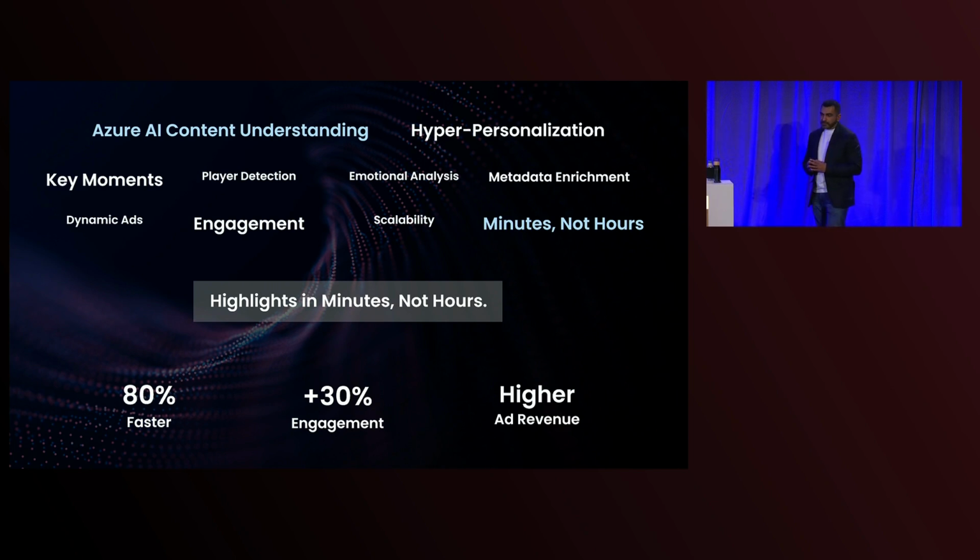And the impact of integrating Content Understanding is tangible. Our AI pipeline accelerates highlight reel production by up to 80%, cutting manual processing from hours to just minutes. Fans receive highlights tailored to their favorite teams, players, or play types, delivered seconds after the live action. This hyper-personalization not only drives increased engagement and longer viewing sessions, but also unlocks new revenue streams through dynamic insertion of targeted, personalized ads. Azure AI Content Understanding is the key enabler, making this speed, scale, and quality possible.